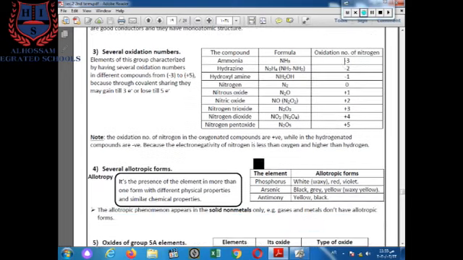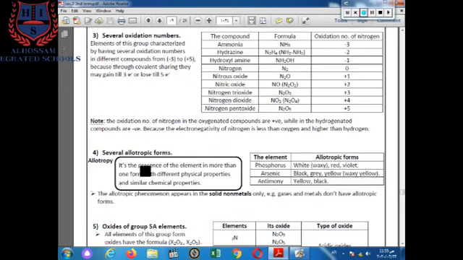The final item we will study today: several allotropic forms. What is the meaning of allotropy? It is the presence of the element in more than one form with different physical properties and similar chemical properties. Let's take an example. Phosphorus exists in several forms: white waxy material, maybe red material, maybe violet material.